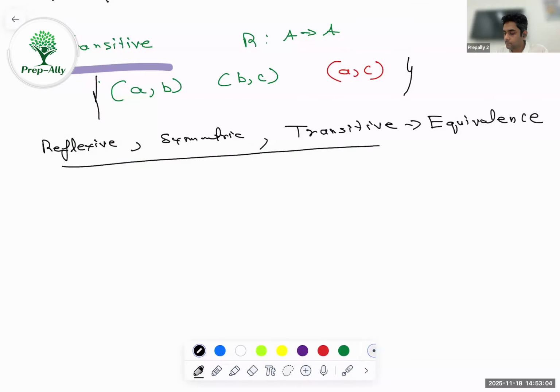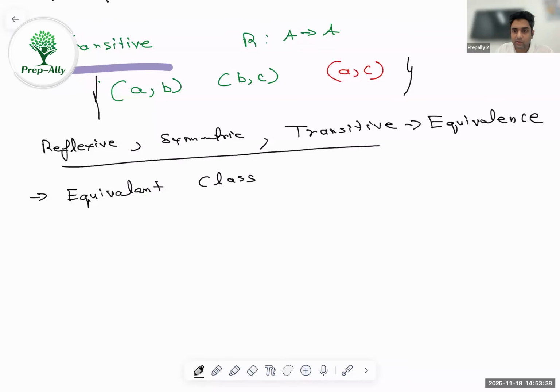Now, the thing about equivalence relation, because it has also come earlier once in the board exam, so we'll talk about that. The funda about equivalence relation is that every equivalence relation breaks the set A into equivalent classes or equivalent sets, whatever you want to call it. So what do I mean by it breaks into equivalent classes? I'll give a quick example.